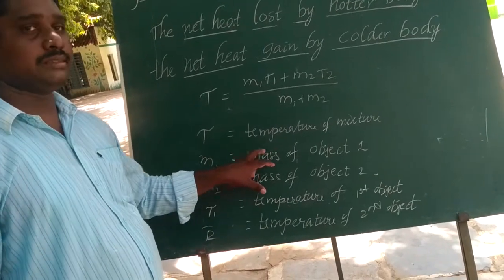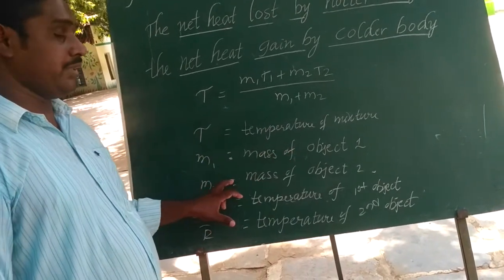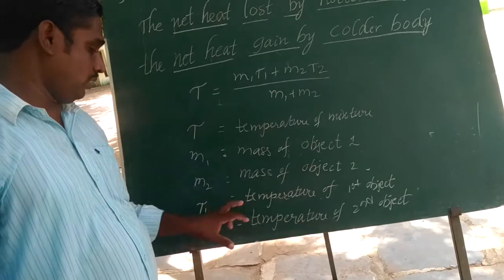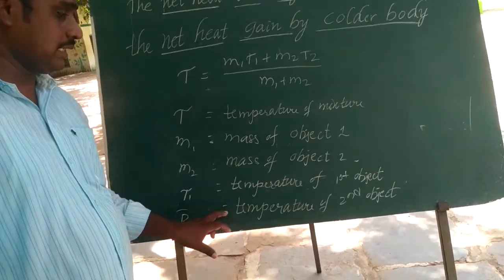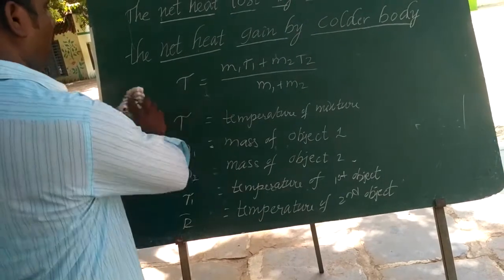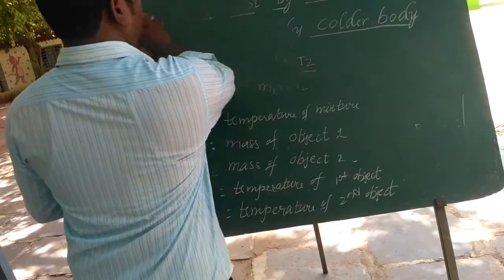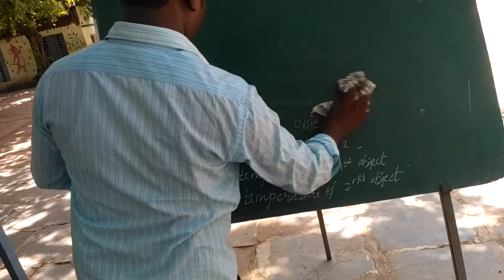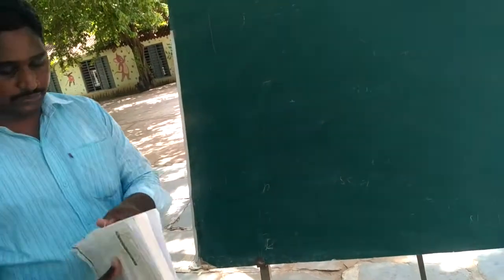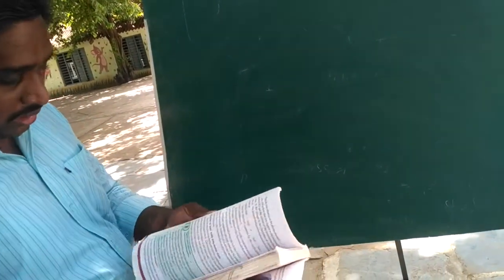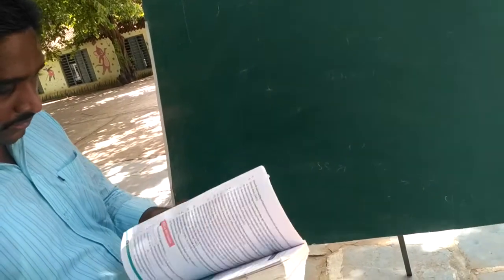M1 is the mass of object 1, M2 is the mass of object 2, T1 is the temperature of the first object, and T2 is the temperature of the second object. Based on this formula for the final temperature of the mixture, we can solve some problems.